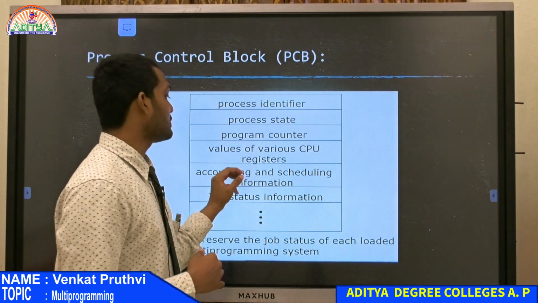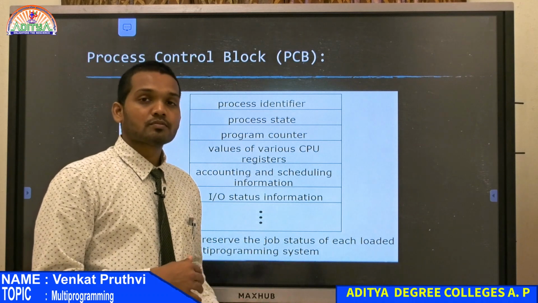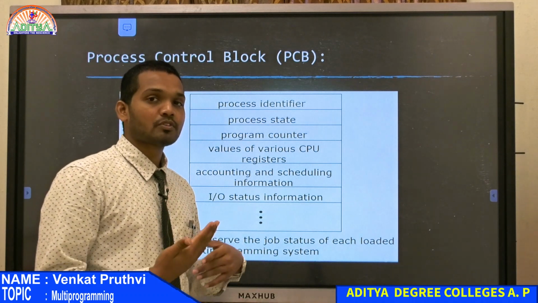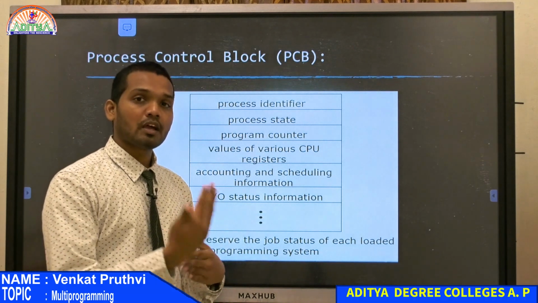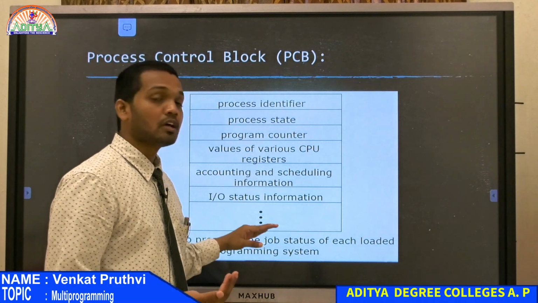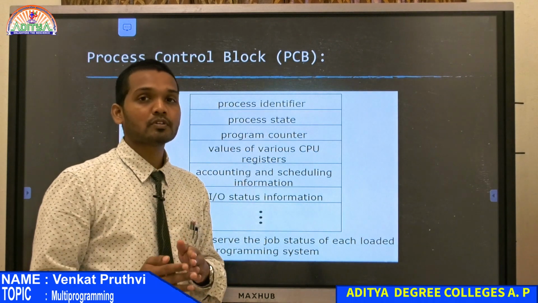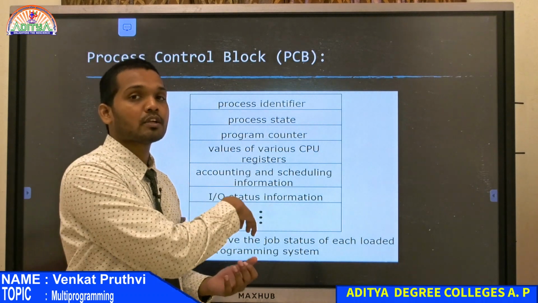Then we have input output status information. What are the inputs to the computer, what are the outputs, and what is their status? Are they in a busy state or an idle state? Only when the process control block understands the states of inputs and outputs can it send the process from the block state to the input state.